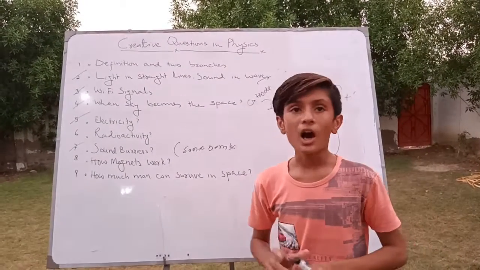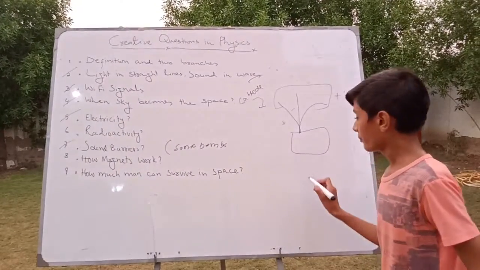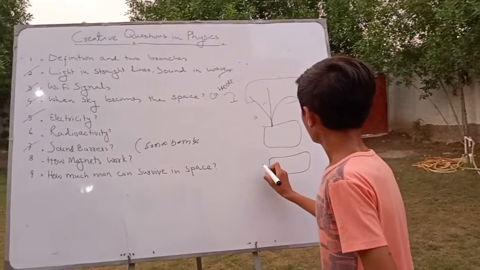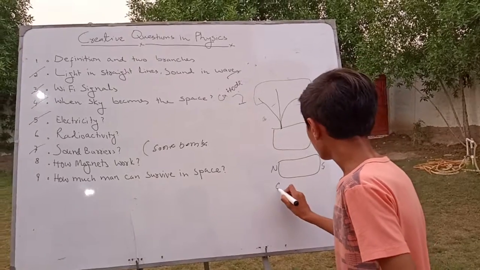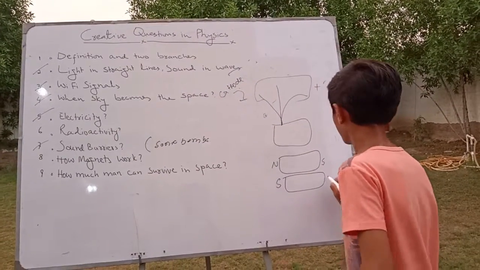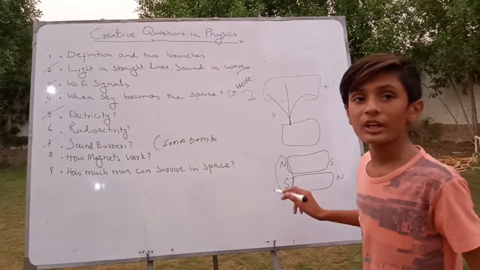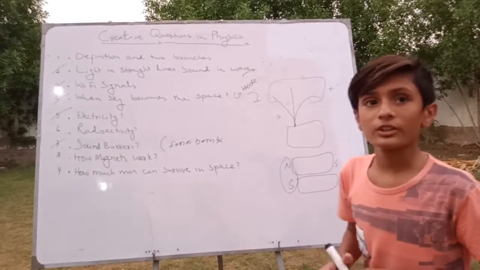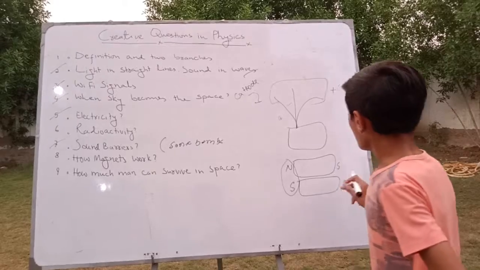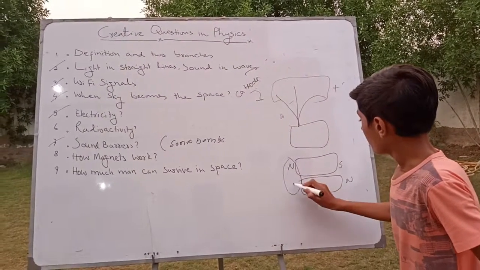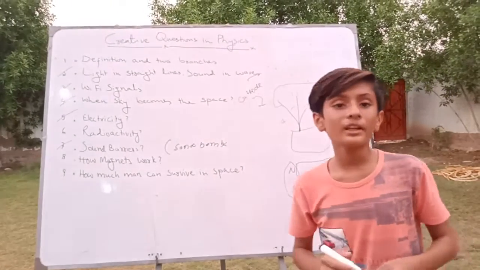And number 4 point, how magnets work. I make one shape: it is the north pole and it is the south pole, and it is the south pole and it is the north pole. The opposite poles, north pole and south pole, attract each other. They make one magnet, and when I bring the same poles together, they push each other. So this is how magnets work.